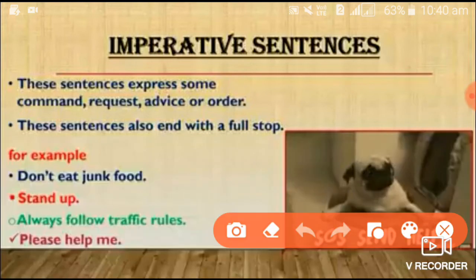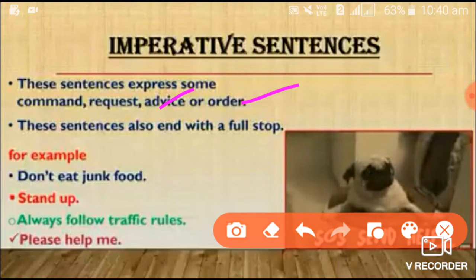Then you are suffering from a headache in the classroom and you will ask your teacher, Madam, I am suffering from headache. What will she say? Take rest for some time. What is that? It is advice. Stand up on the bench, it's an order. Take rest for some time, it's an advice.